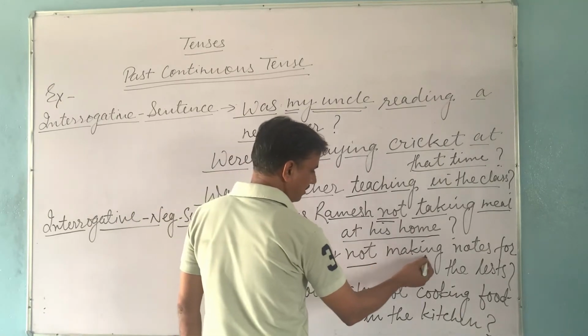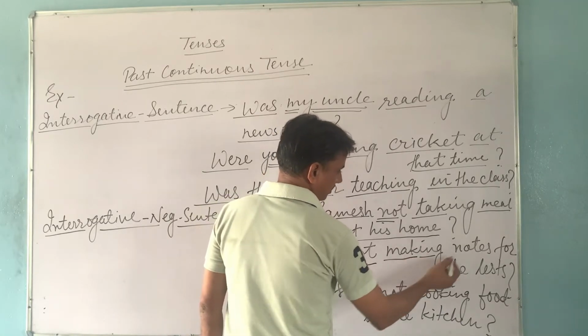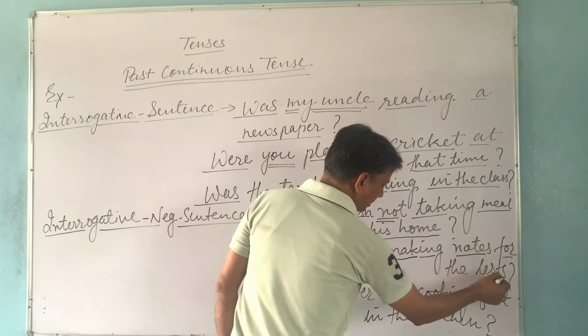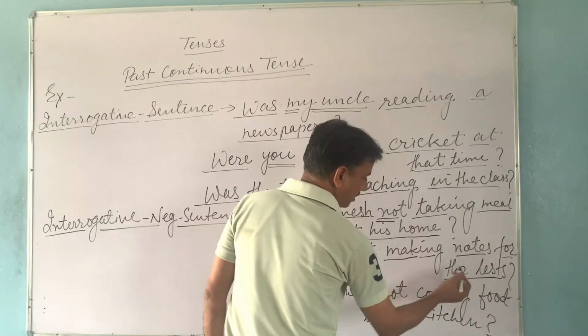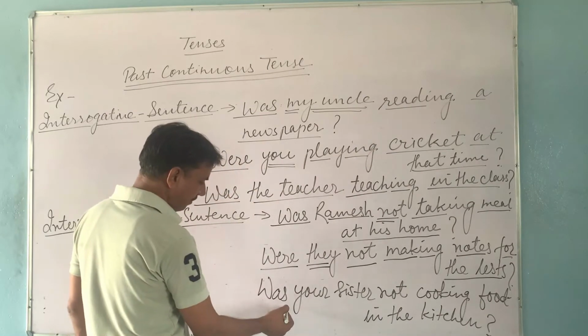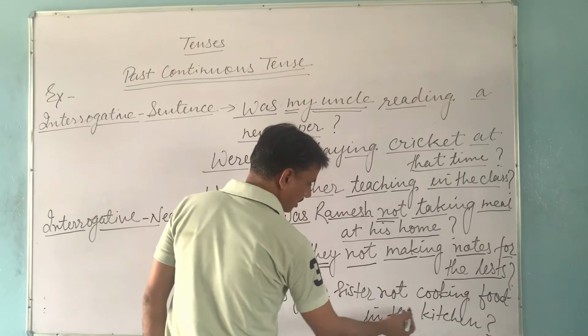First form with ing: make is the first form of the verb, and it is used with ing. Notes is the object, and for the test are other words, and this is the question mark. Come to the last example. Was your sister not cooking food in the kitchen?